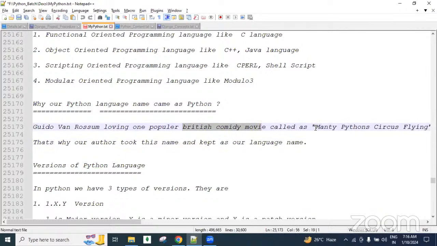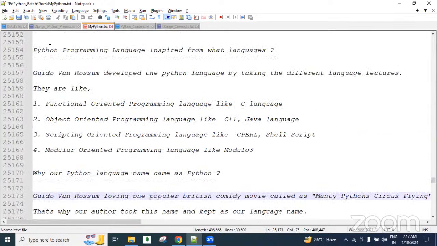The movie name was Monty Python's Flying Circus, guys. From this movie name, Guido van Rossum took this name Python, and he kept it as our language name. So that's why our language name came as Python, guys.